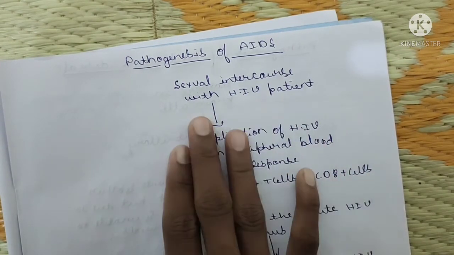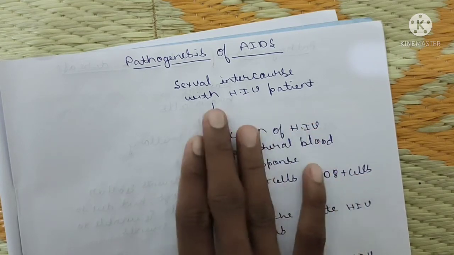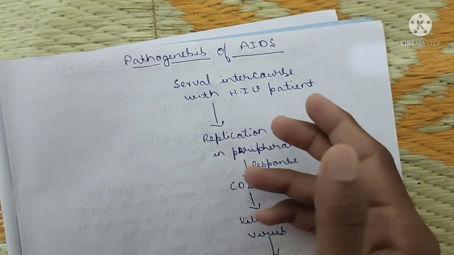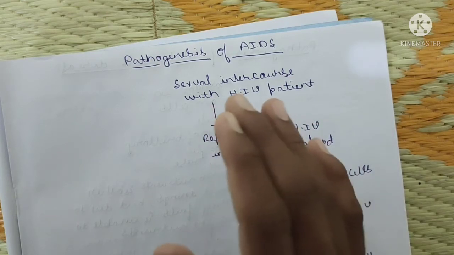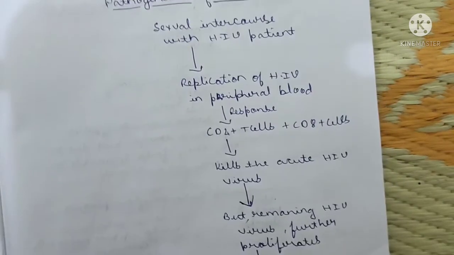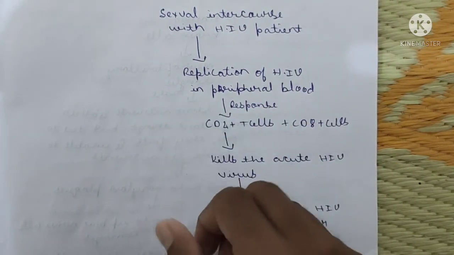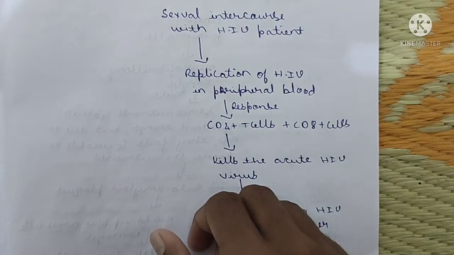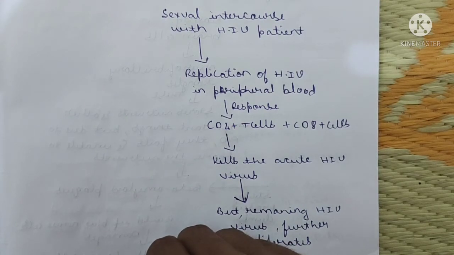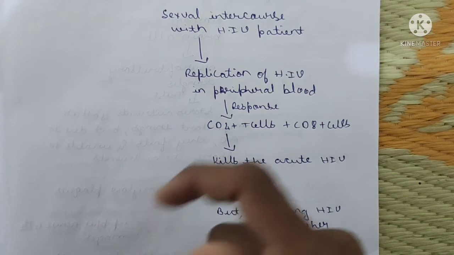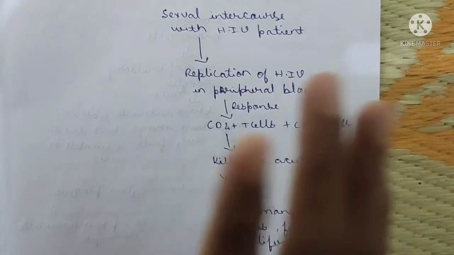See here, sexual intercourse with a patient suffering from HIV, and not only sexual intercourse but also sharing needles and transfusion of blood, these are the pathogenesis of AIDS. Then there is replication of the HIV in peripheral blood. The HIV virus, which causes AIDS, will replicate in your peripheral blood. Peripheral blood means the blood which is pumped from the aorta to the whole body.